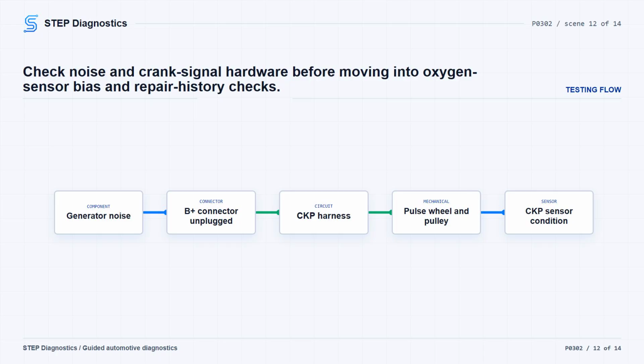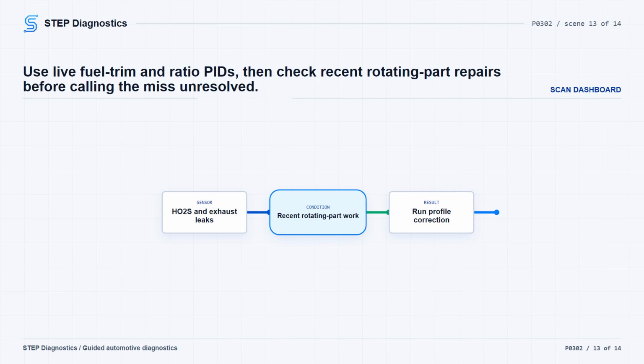If those parts are not okay, repair as needed, confirm correct CKP sensor installation, reset KAM, and run the misfire monitor neutral profile correction with the scan tool. If the crank sensor, pulse wheel, and pulley are okay, check for biased oxygen sensor data.